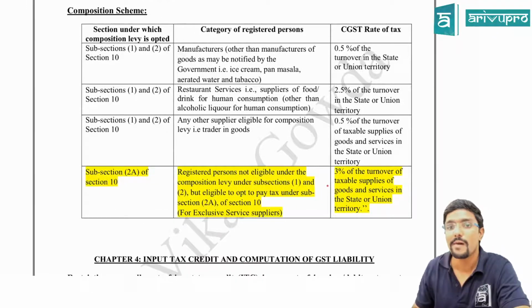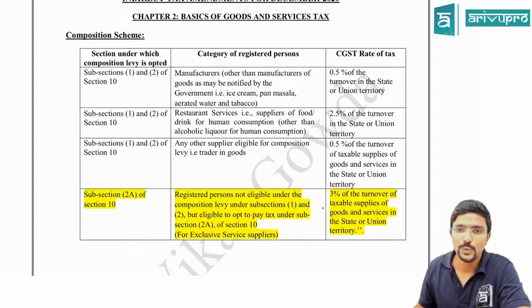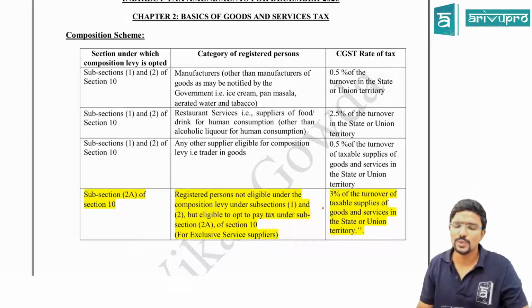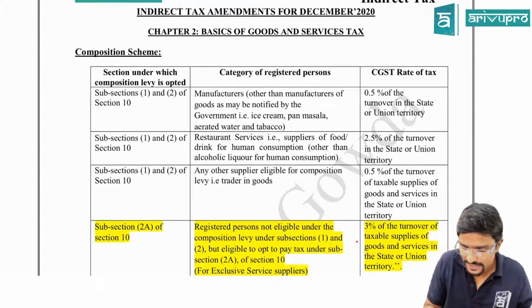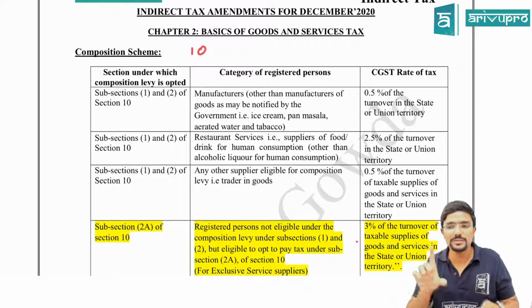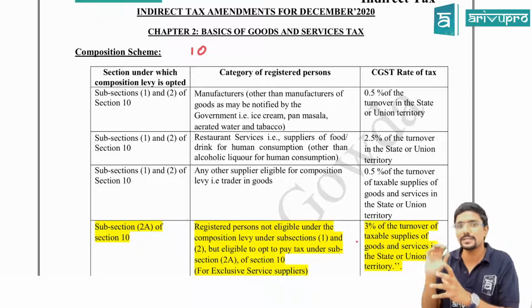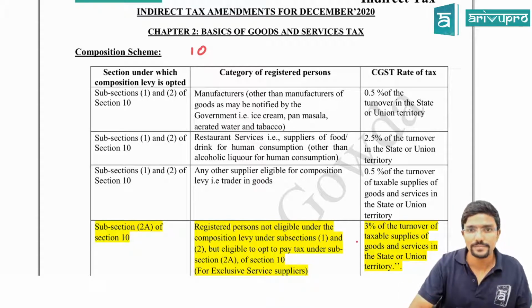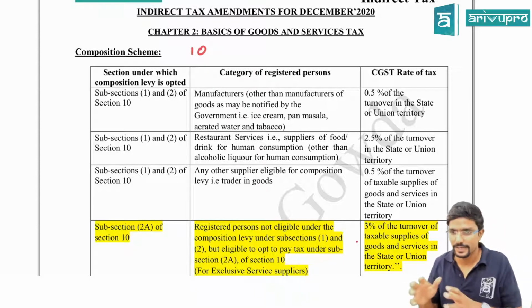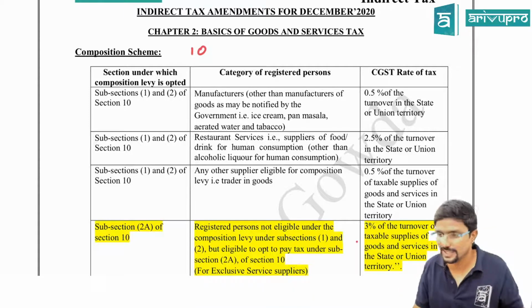Chalo guys. Basics of goods and service tax, that is chapter 2, composition scheme. There is a composition scheme given in section 10. Actually there is no amendment with respect to this. A small change is there. Sir, is a change also an amendment? No, actually the amendment in the... one second. There are people who are joining now. So, sir, what are these section 10 changes? First, what is section 10? I will just give an introduction.